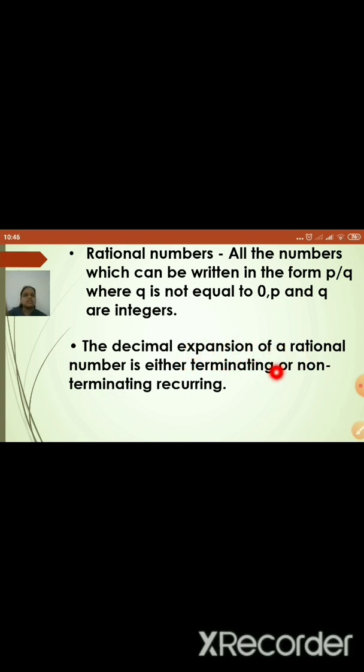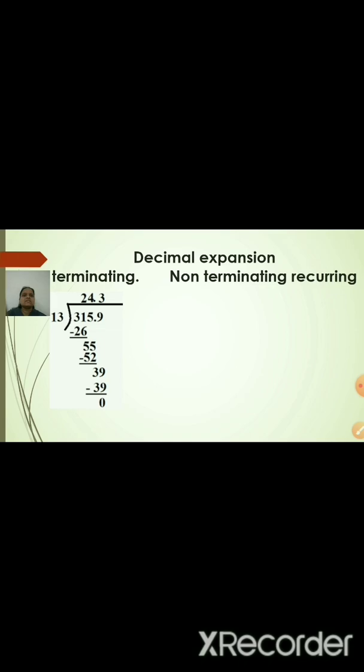Let us see the first one. What is the meaning of terminating? Then we will see the meaning of non-terminating recurring by example. For example, your fraction is given as 315.9 upon 13. If you divide by 13 and go on dividing, what is the remainder you are getting? The remainder is 0.